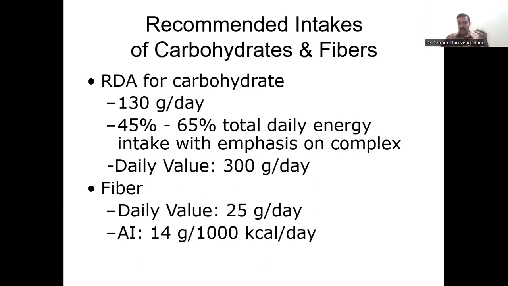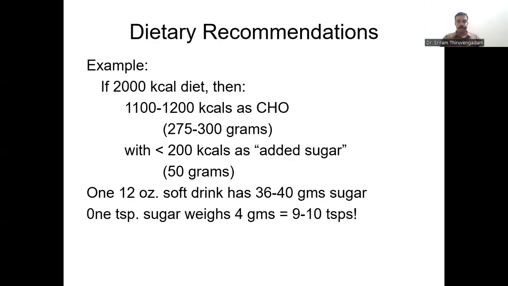So these carbohydrates are present in rice, and other types of vegetables, insoluble fibers. So that is going to be 130 grams per day, and this is going to be 25 grams per day of fibers.